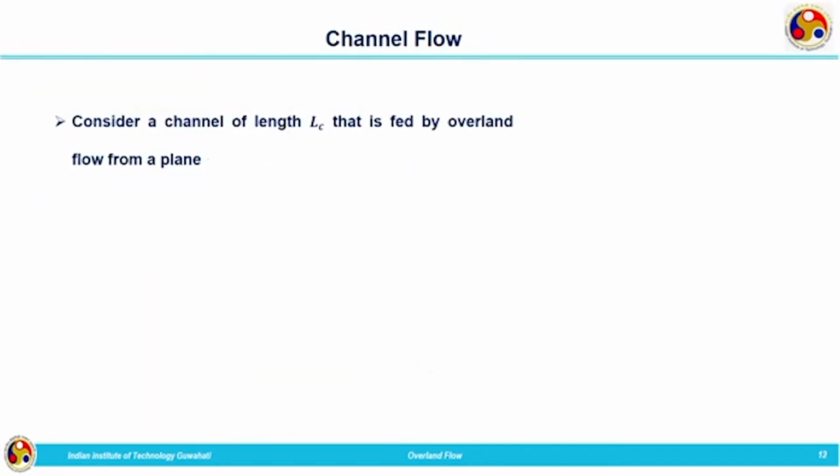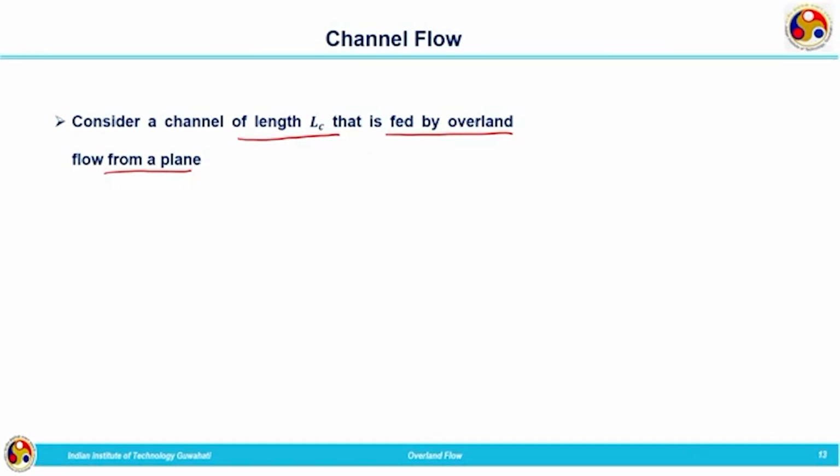Now, let us move on to channel flow. Consider a channel of length L subscript C, representing the channel length that is fed by the overland flow. We have already understood that when an overland flow is formed, it does not continue for a long distance. After a certain time, it separates into small channels and finally concentrates into a well-defined channel. Here we assume there is an overland flow contributing flow to the channel which is formed, and that channel has a length of L C.